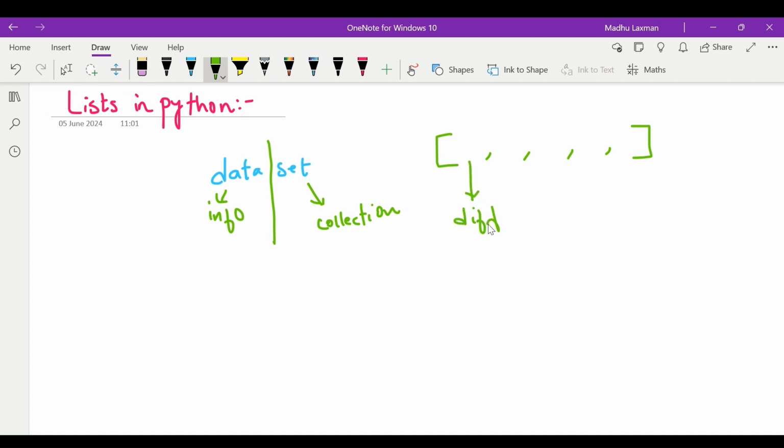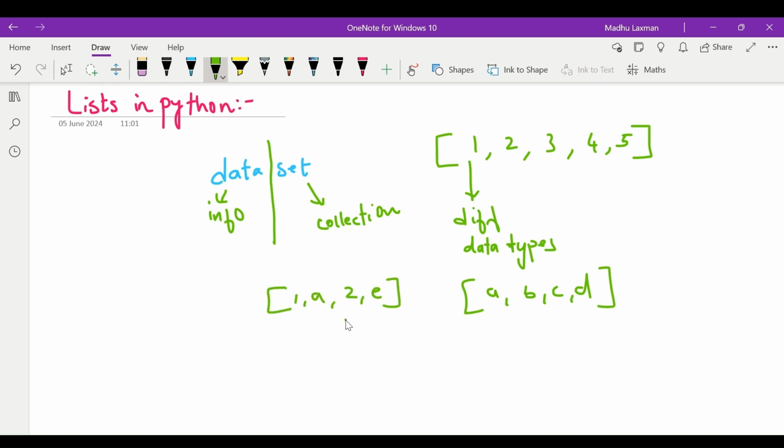It is not compulsory that the elements belong to the same data type. Those might be integers, characters, collections of integers and characters, or even lists of lists.